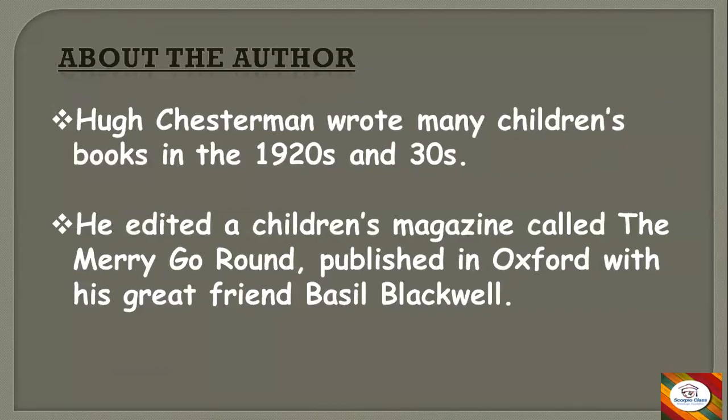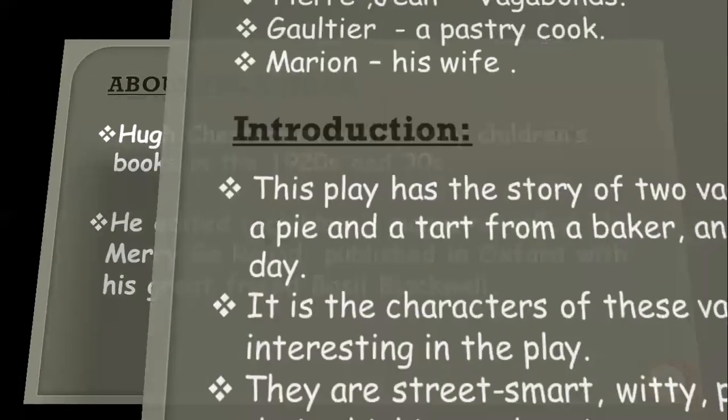So the author is Hugh Chesterman, and he wrote many children's books in the 1920s and 30s. He edited a children's magazine called The Merry-Go-Round, which was published in Oxford with his great friend Basil Blackwell. So only little information about the author is given. Now let us move towards our summary.